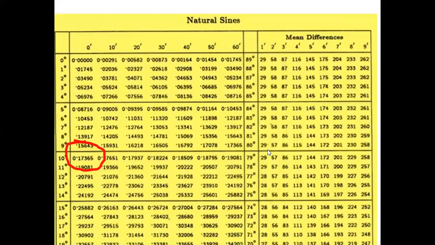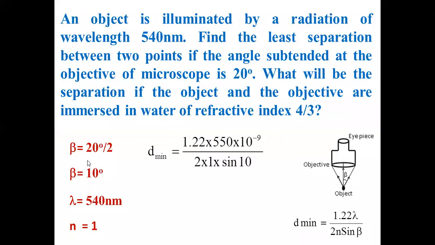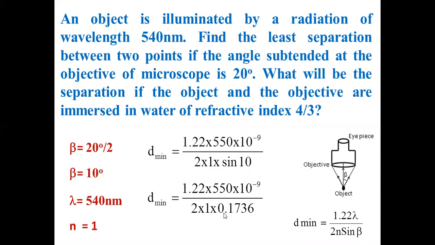Now, what is sine 10? If you go to the logbook, sine 10 degree, 0 minute, is 0.1736, that is enough. This logbook contains 5 digits after a decimal point. Actually, our logbook gives only 4 digits, but let it be. So we will substitute 0.1736. This is 540 nano and sine 10 is 0.1736. And the minimum distance, if you substitute this sine 10, you will get it as 1.889 something. I have written it as almost 1.9, right? 1.88 something that you will get.